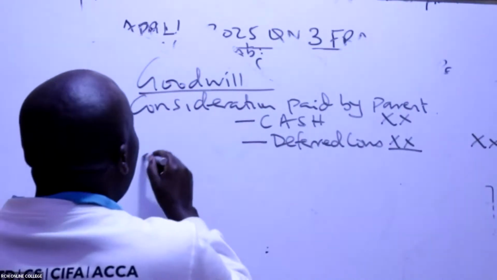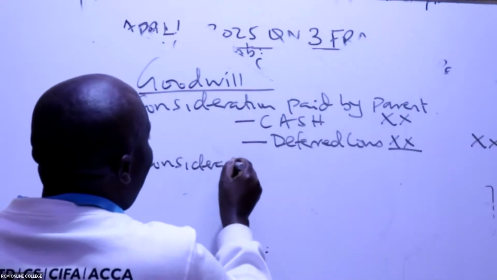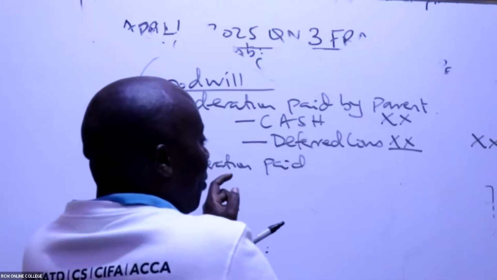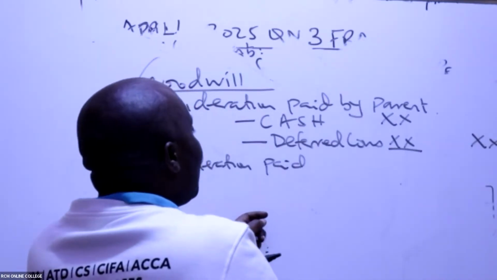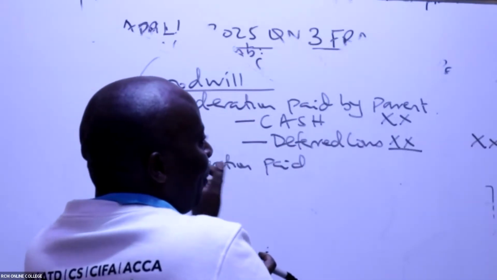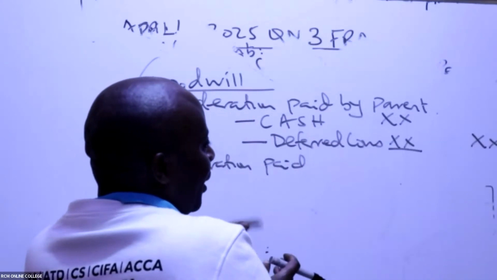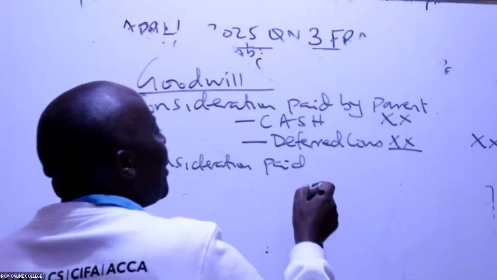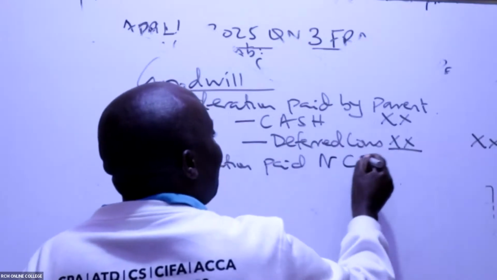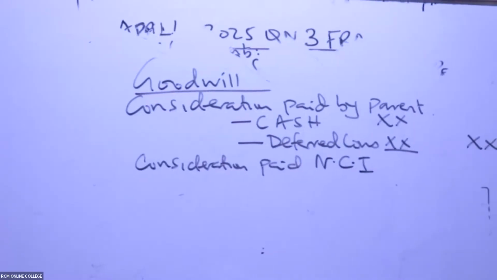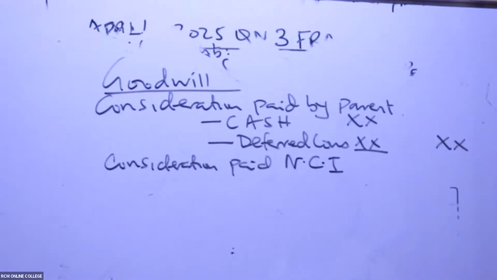Then you come and say consideration paid by who? The parent never bought 100% of this company. The parent in this case left some percentage. Like here we bought 80% of the subsidiary, so we must have left 20% to be bought by someone else. So consideration paid by NCI, please write in full: non-controlling interest.